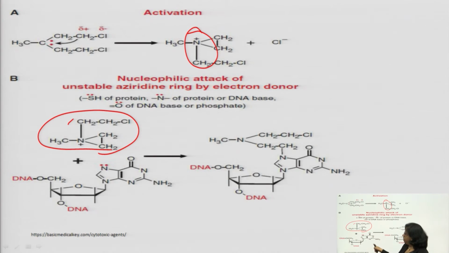This is the guanine structure and the 7th position nitrogen is here. So now this nitrogen will attack here. You see the structure, this nucleophile attaches here, and now this is the alkylated part of DNA.